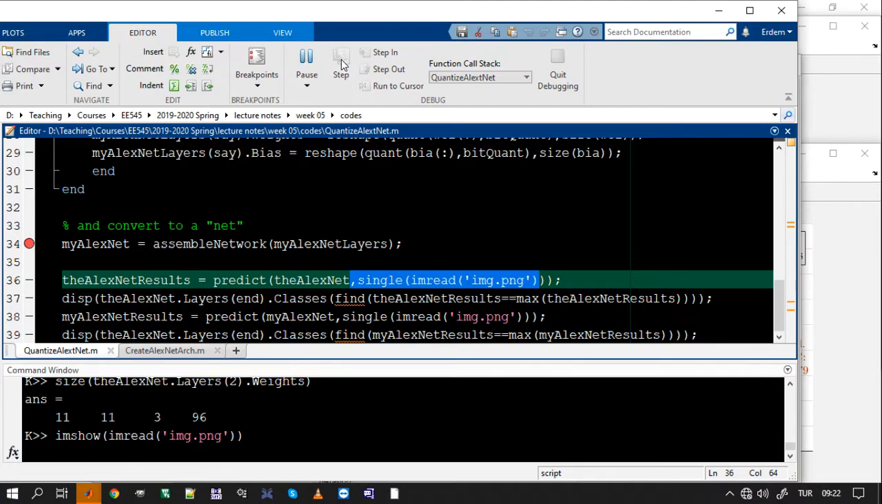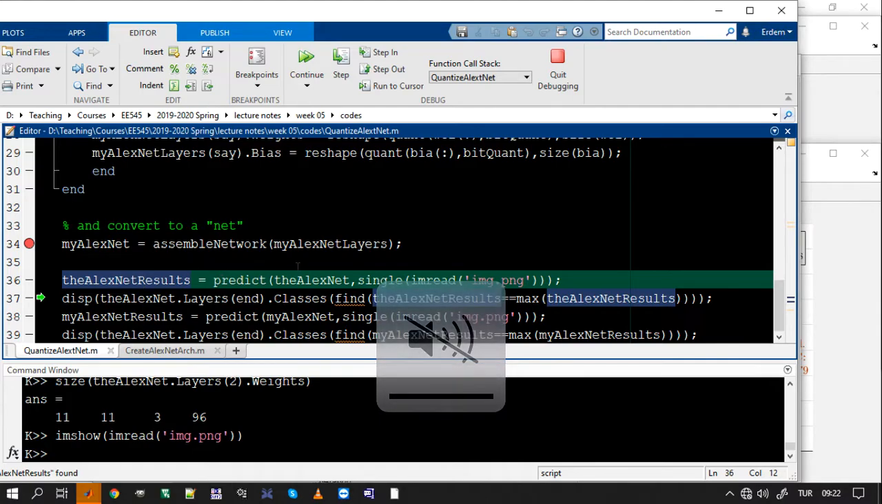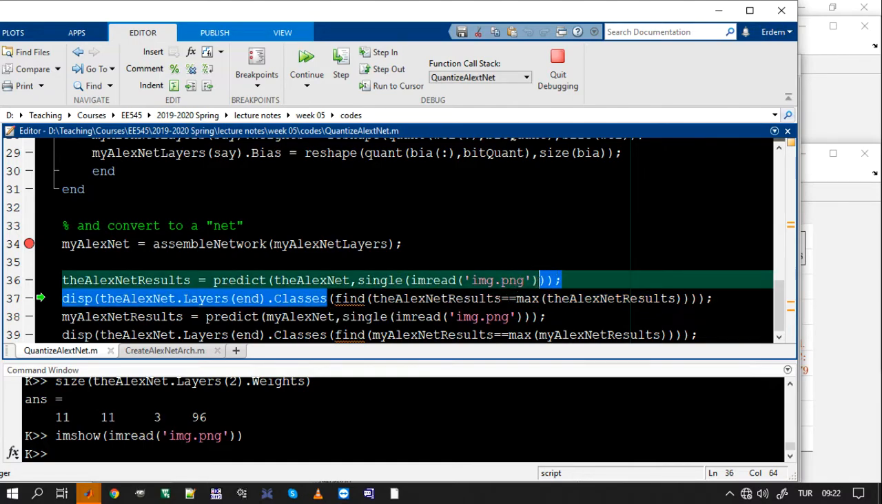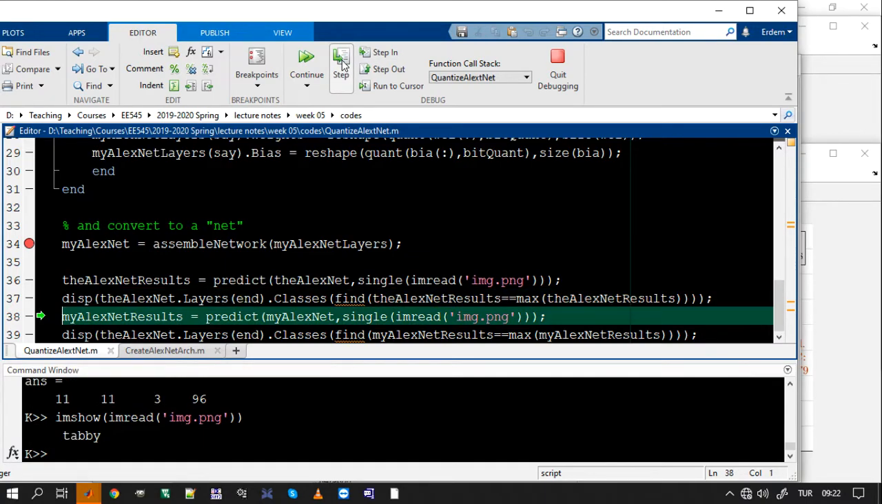And I step up. So the AlexNet result is the activation of the last layer. The activation of the last layer are the probabilities, guys, of 1,000 categories. So I'm going to check the maximum of the 1,000 values and find the index of it. This function, find AlexNet results equals maximum AlexNet results, means find the index of the AlexNet results which has the maximum value. Then I get that index, put it into classes, and display it. As you can see, it is tabby. The AlexNet original network could find it.